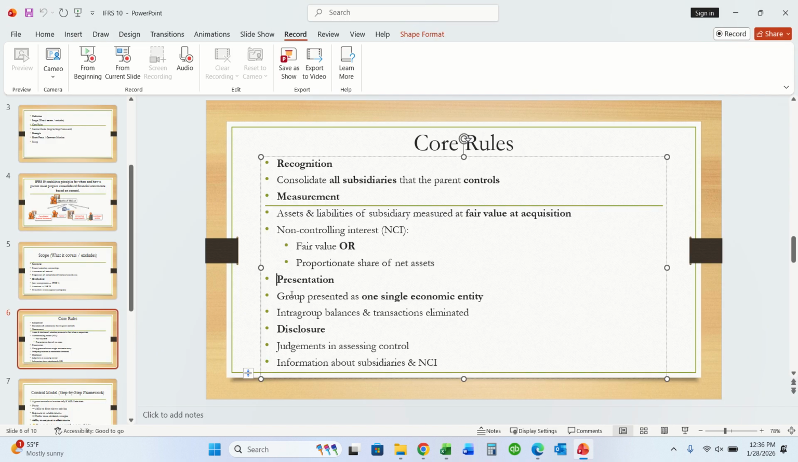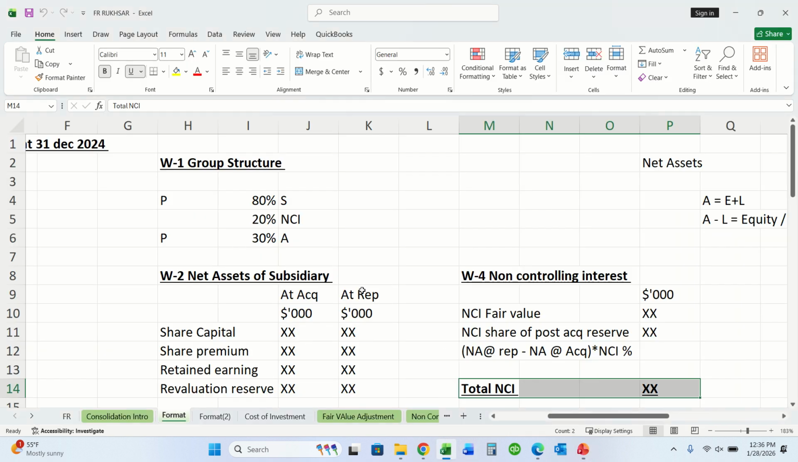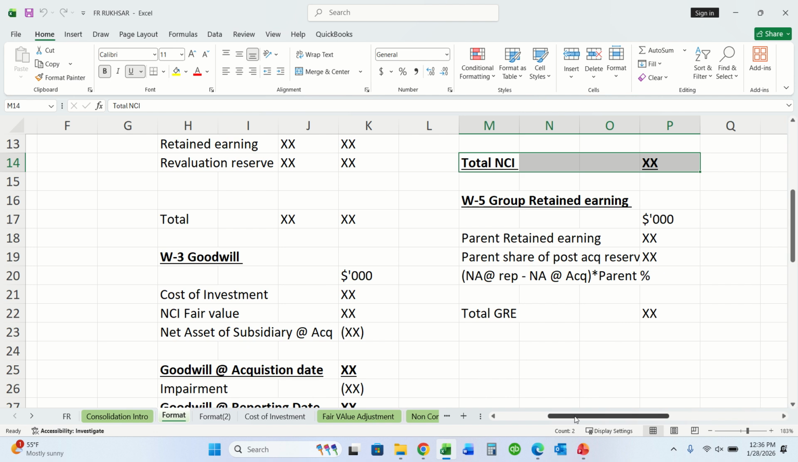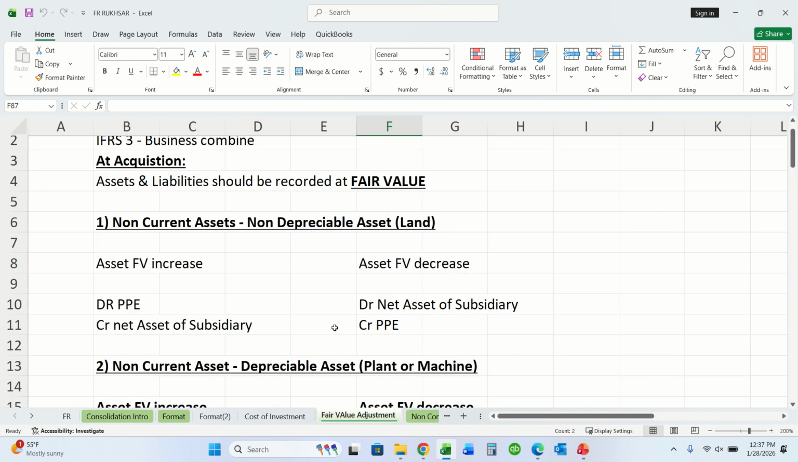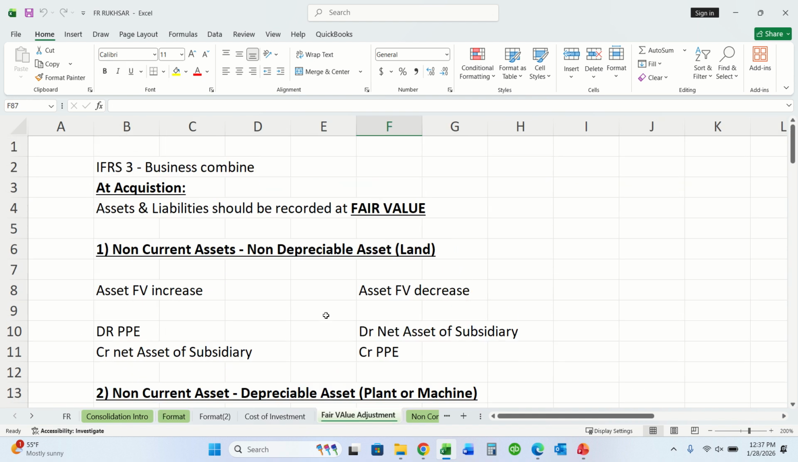Its presentation. Group presented as one single economic entity, intra-group balances and transactions should be eliminated. Like this, I have shown you a consolidated statement of financial position. Let me show you its fair value adjustment. That is, at acquisition, assets and liabilities should be recorded at fair value.